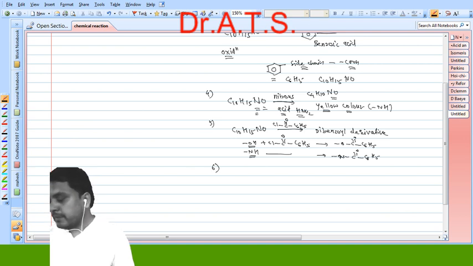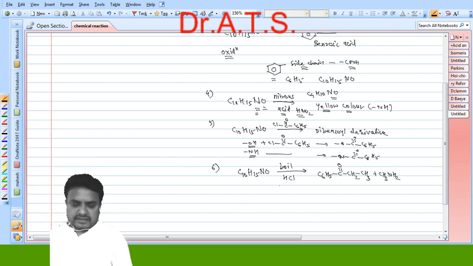Now the sixth point in the constitution of ephedrine is that, by considering the molecular formula of ephedrine, that is C10H15NO, if we boil it with HCl, what do we get? We get a product called propiophenone, C6H5 C double bond O, then CH2 and CH3, plus methylamine. So this is the degradation product, and this degradation gives C6H5, meaning the aromatic ring or benzene ring, and this benzene ring along with this CO double bond CH2 CH3 and CH3NH2.